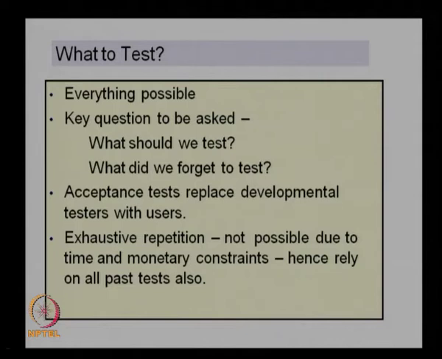There will be a lot of reliance on this data during the acceptance test. Depending on the type of the system and the nature of the test requirement, the designers can decide what are the important tests to be conducted during acceptance and what data to use from the previous tests. That is important here, because there are a lot of things to be tested, and this may not always be possible during the acceptance test.